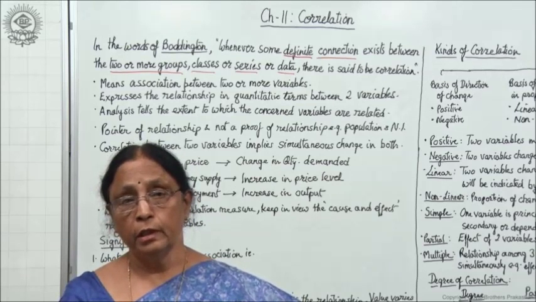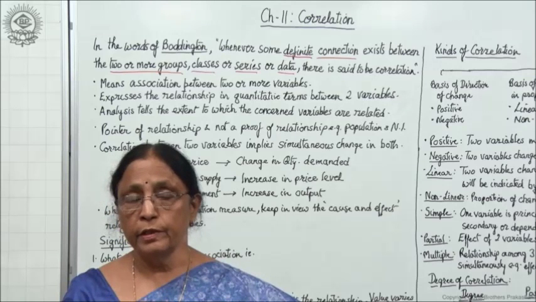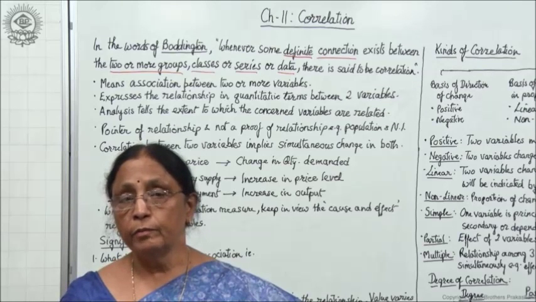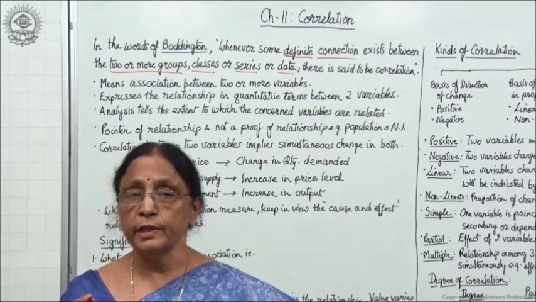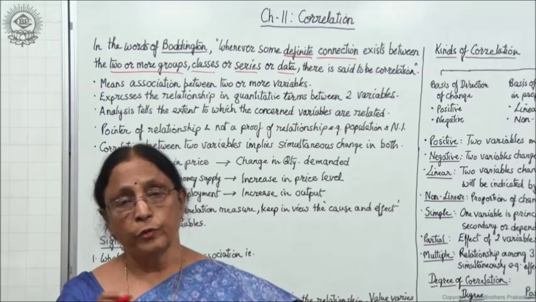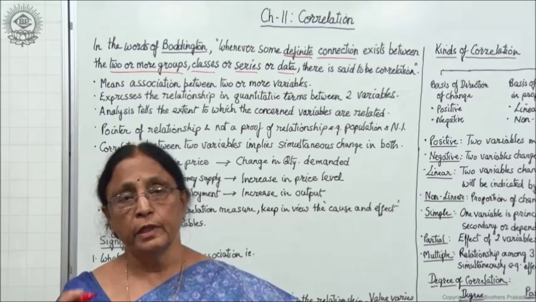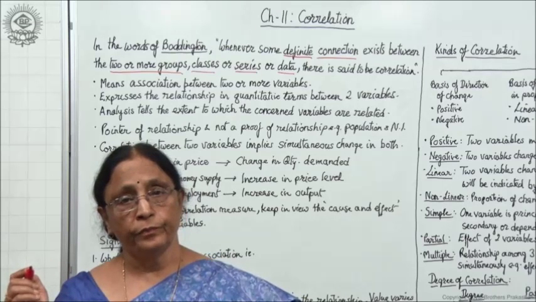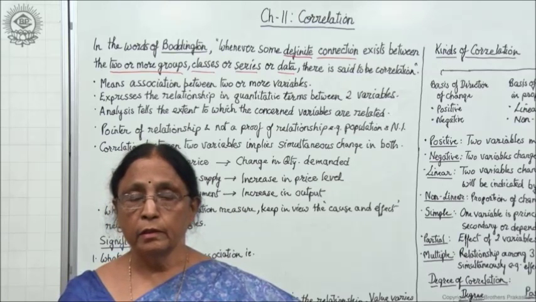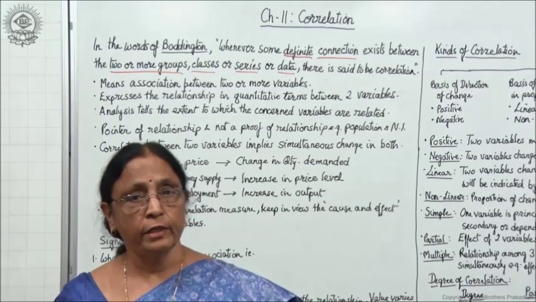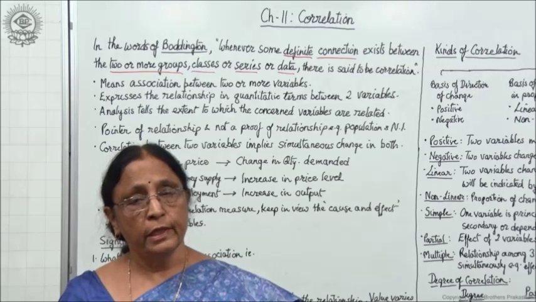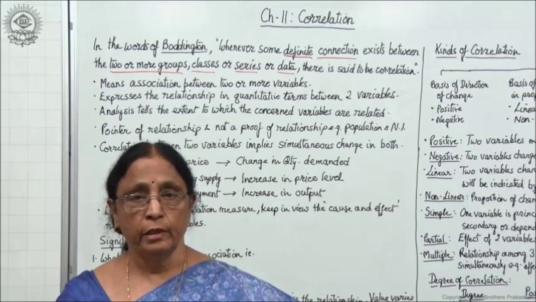But here, if you say that price increases, quantity decreases, that is right. But if we say that quantity demanded increases, price decreases, then it will be wrong, because whenever the quantity demanded increases, prices are bound to increase, right? So there is a correlation, but which one is the cause and which one is the effect is not clear when we say that price and quantity demanded are correlated, right?